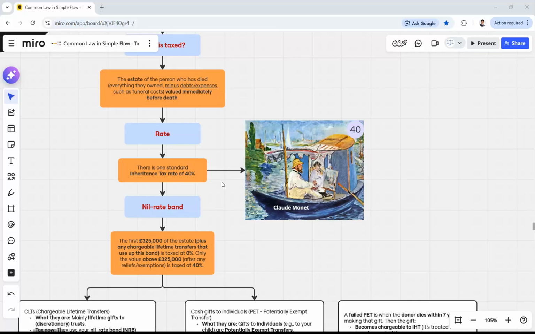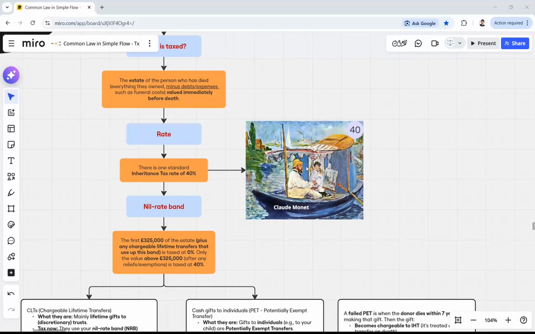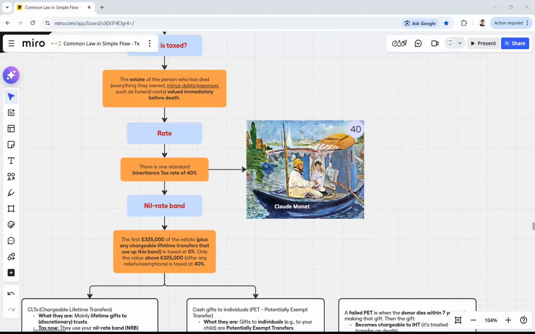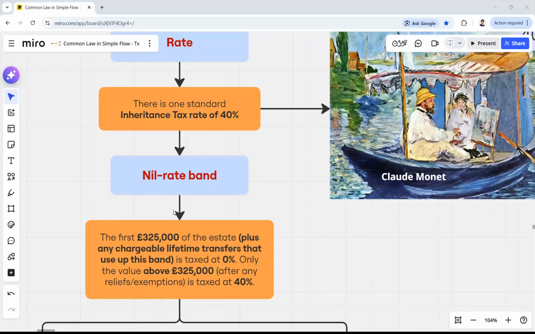Let's imagine a scenario where Claude Monet's painting was part of the inheritance of a very wealthy person. And after the death, everyone, personal representative, the beneficiaries, etc., everyone gathered around this painting to understand how much will be inheritance tax over it.